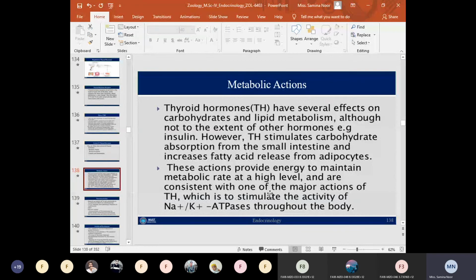And the next is about the other role, in lipid metabolism, or the stimulation of fat metabolism.